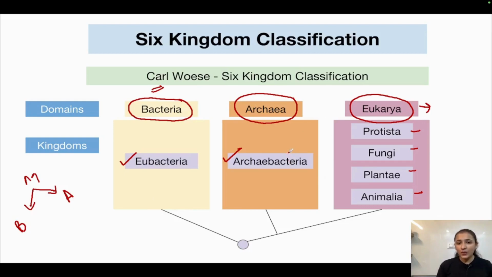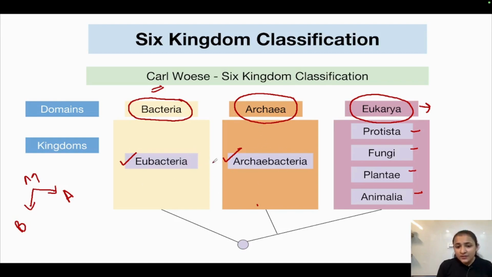respectively, okay. Now, what is a domain? Domain is a level which comes even above the kingdom in the taxonomic hierarchy. So, domain can also be called a super kingdom because domain represents a collection of kingdoms. These kingdoms are the ones that come under a domain, right? So, Carl Woese gave this system of classification. This is a common ancestor from which these domains arose, all right? So, if we talk about bacteria, it comprises eubacteria and archaea comprises archaebacteria.